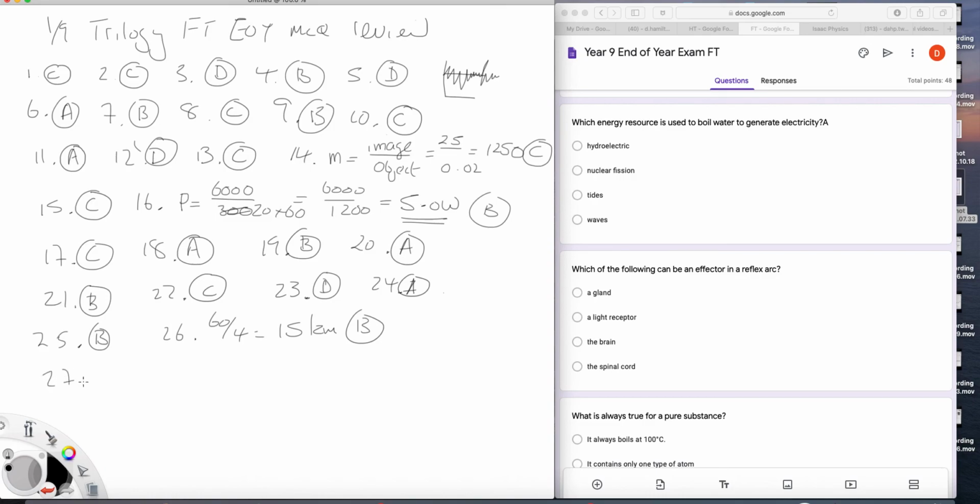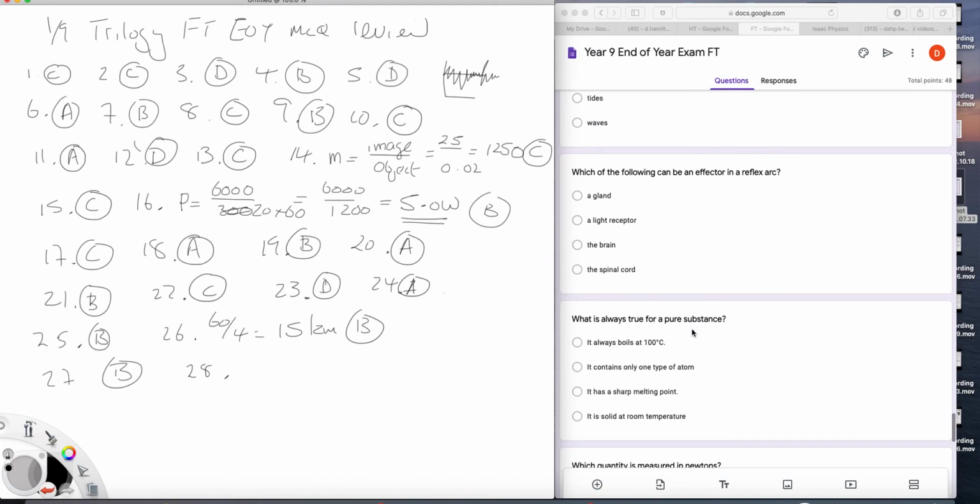27. B. 28. Which of the following can be an effector? Well, that's A, that's the gland. The thing that reacts in that reflex arc. The thing that carries out some function as the end of the process.